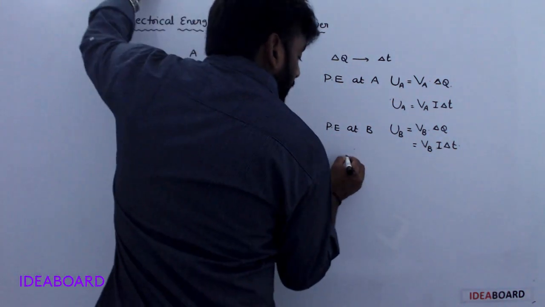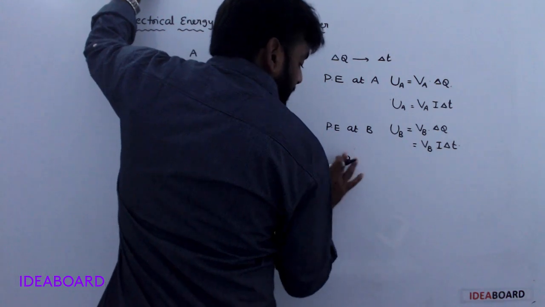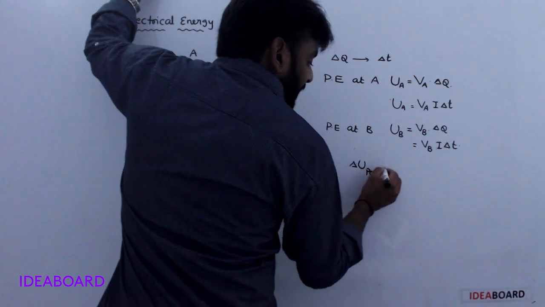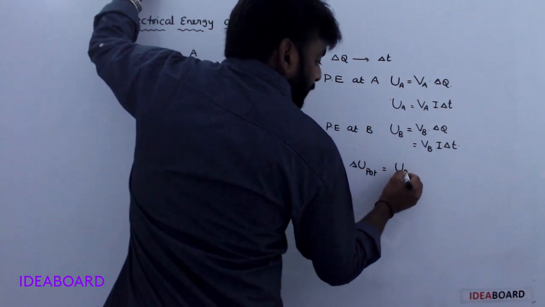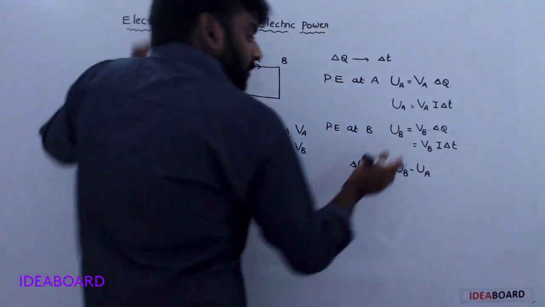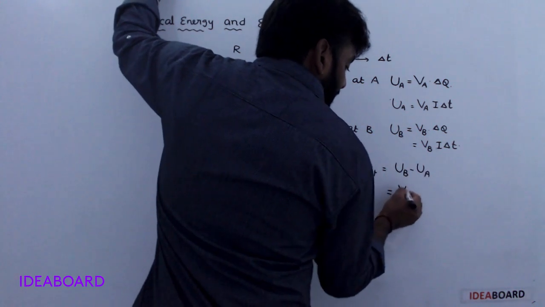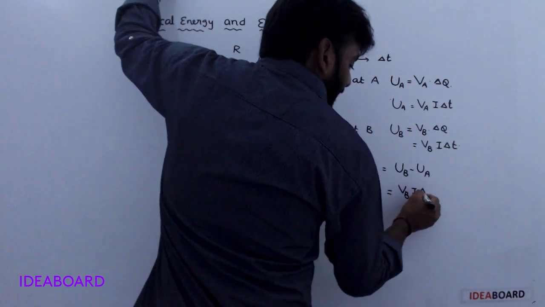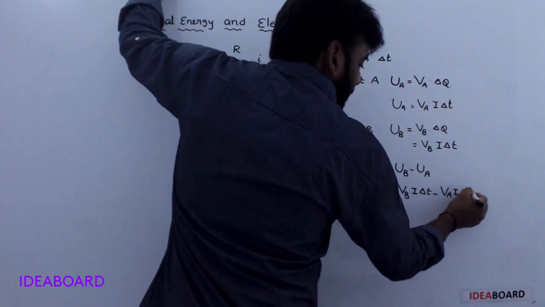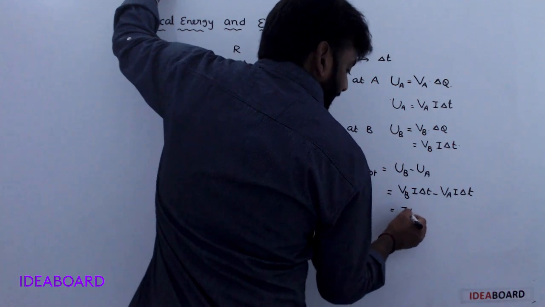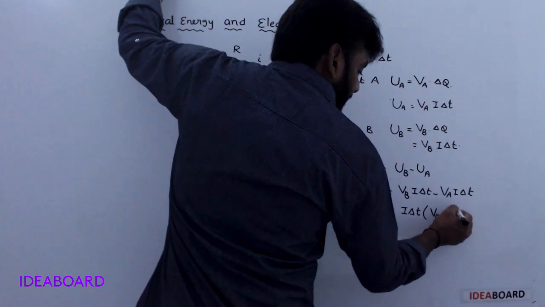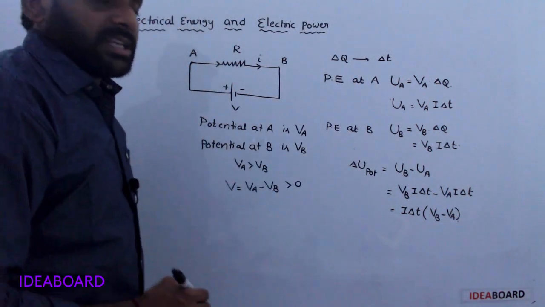Now here, potential difference is equal to U final minus U initial. What is U final here? V suffix B I into delta T minus V suffix A I delta T. Understood? Here I delta T is common. V suffix B minus V suffix A.